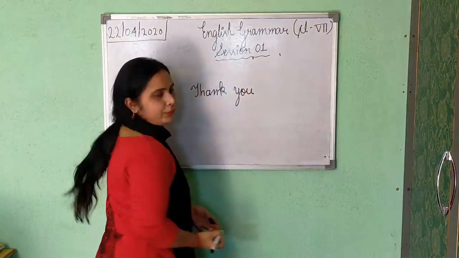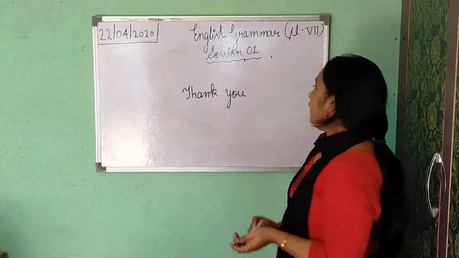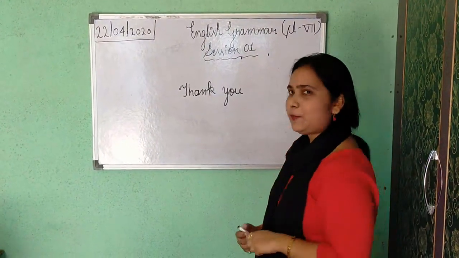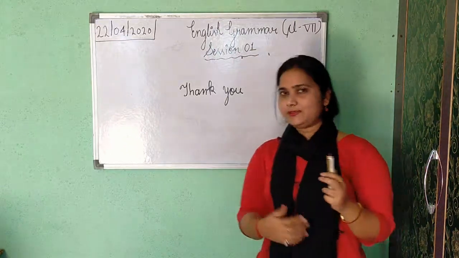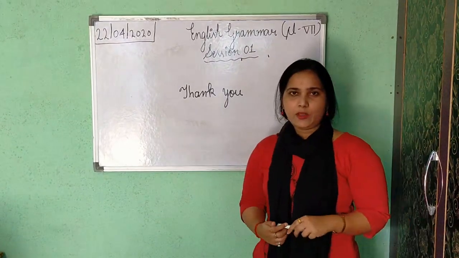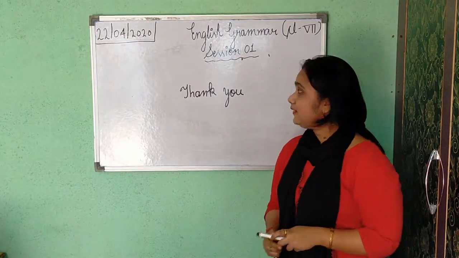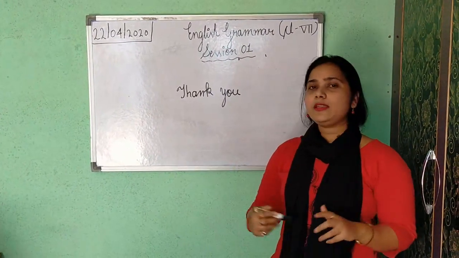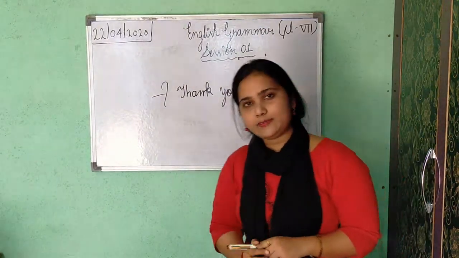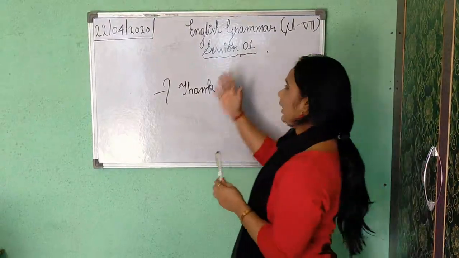Thank you. I am saying you thank you. Why? Because you are watching me. Right now you are watching me. So here I am just saying you thank you. So what is subject here? Who is saying thank you? It is hidden here. But when the subject is hidden and you have to find subject, it means you have to find the different parts of sentence.